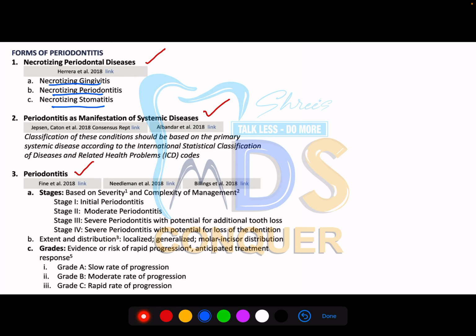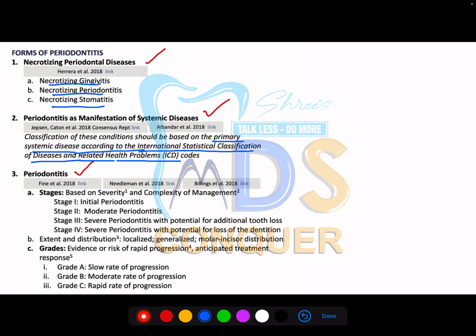With underlying systemic diseases, you can code the conditions where the primary systemic disease is classified according to the International Statistical Classification of Diseases and Related Health Problems codes. Based upon that, all the systemic diseases which are associated with periodontitis will come under this category.